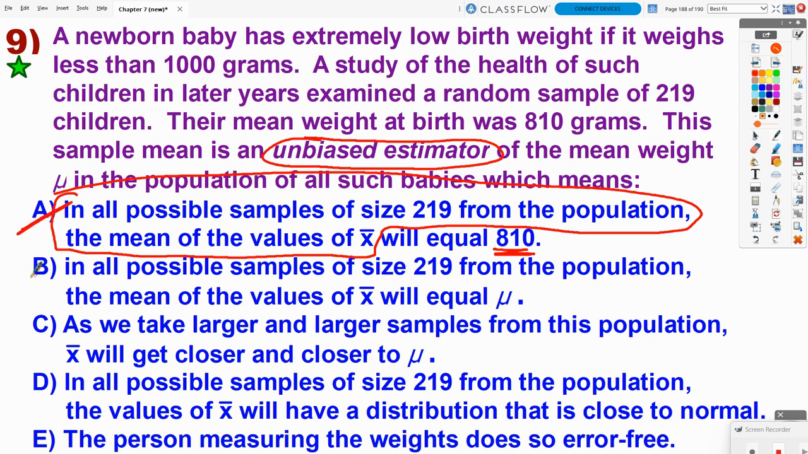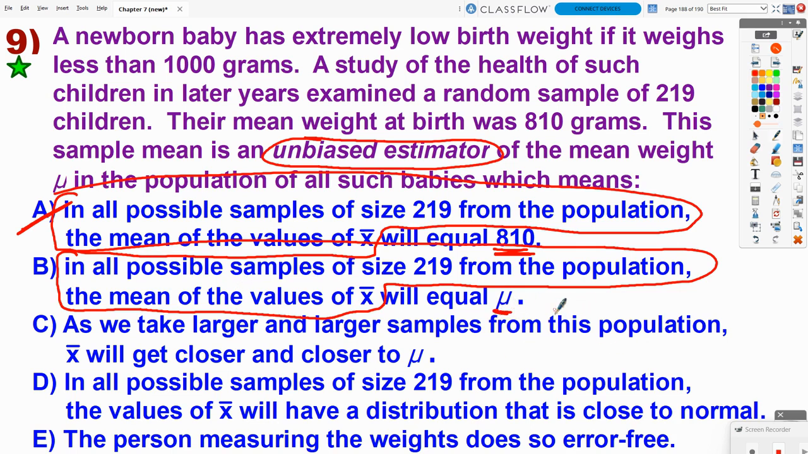Now in B, in all possible samples of size 219 from the population, the mean of the values of X bar. Again, this is saying create the sampling distribution. The mean of the sample means is basically saying the center of the sampling distribution will equal mu. So yes, mu sub X bar equals the population mean mu. So B is what it really means to be an unbiased estimator. That's why this formula worked for the center, because X bar is an unbiased estimator of the population mean.